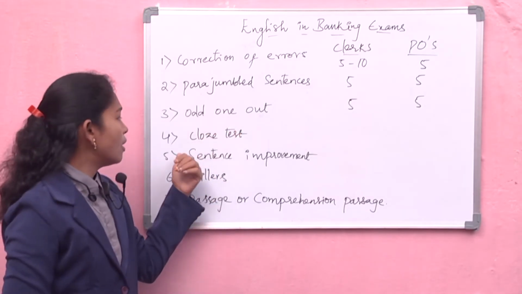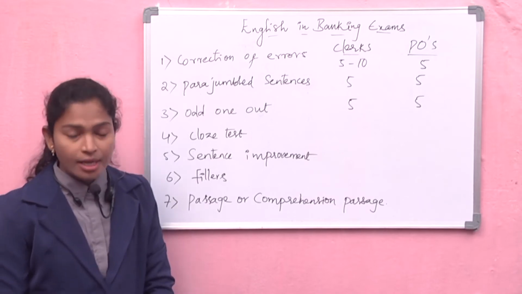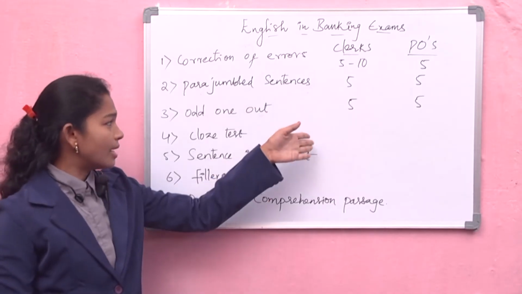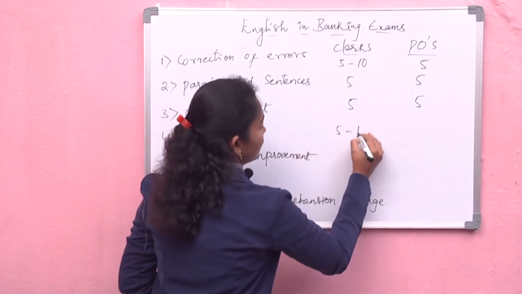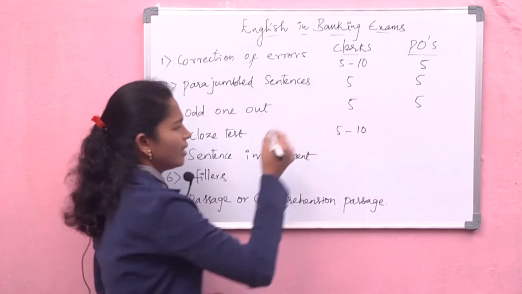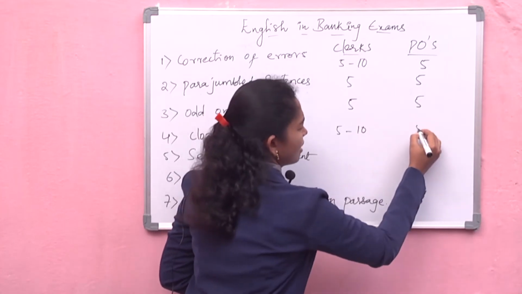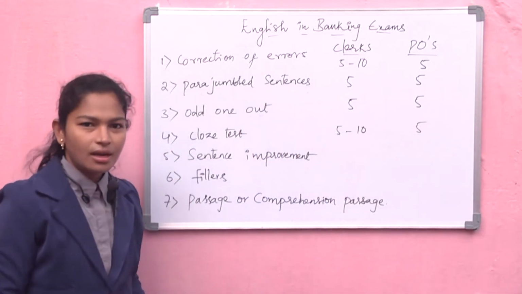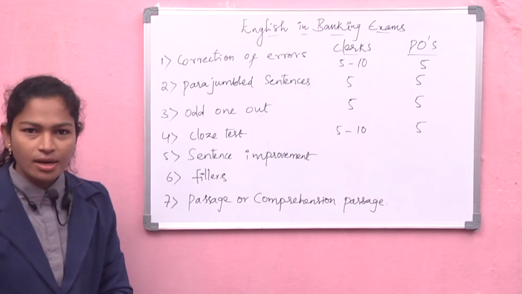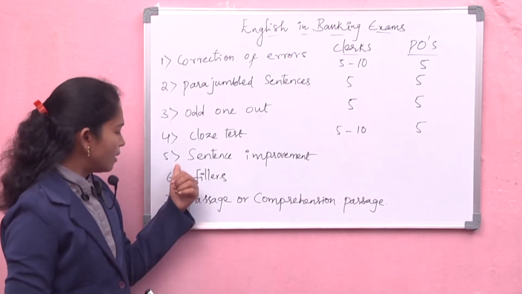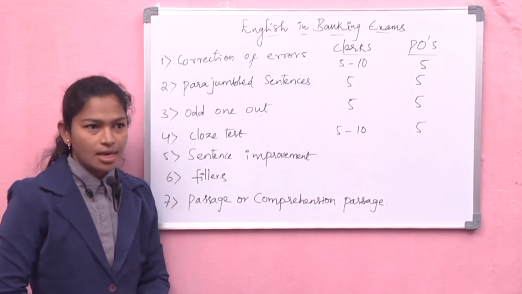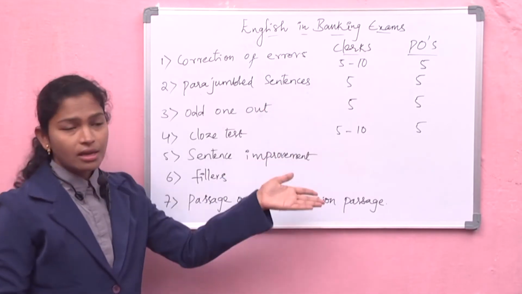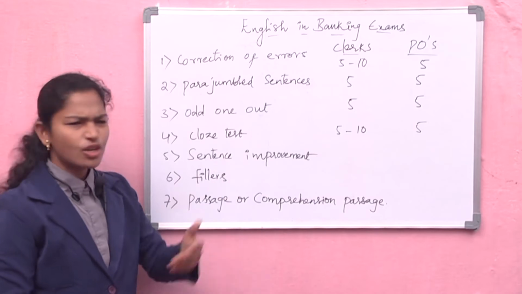And one more thing, the fourth one is cloze test. In the cloze test, for clerks we are going to get nearly 5 to 10 marks. In POs we may mostly get 5 marks, maybe 10, but mostly they will give 5 marks for cloze test. And one more thing, the fifth one is sentence improvement. They will give 5 marks for it.